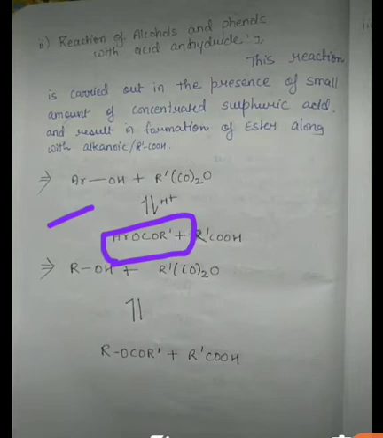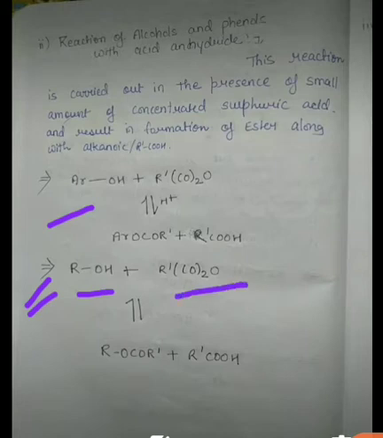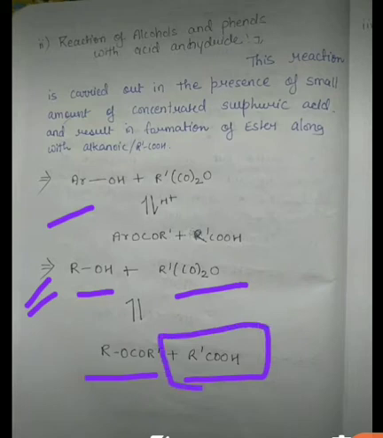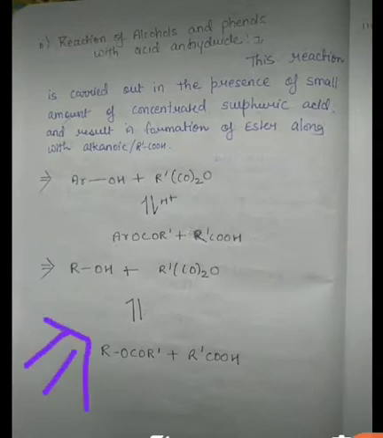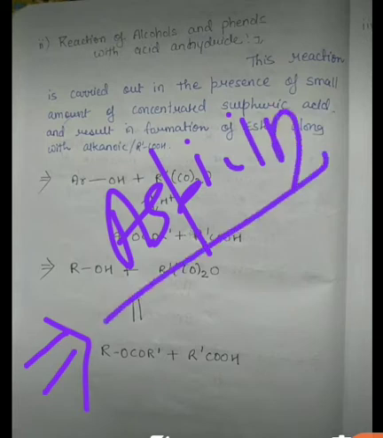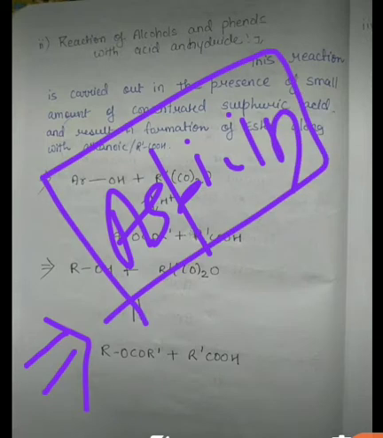Now students, the same will be for alcohols. When alcohol reacts with acid anhydride, then also ester along with carboxylic acid is formed. This is very significant because this process is used in the formation of aspirin, which we will discuss later.